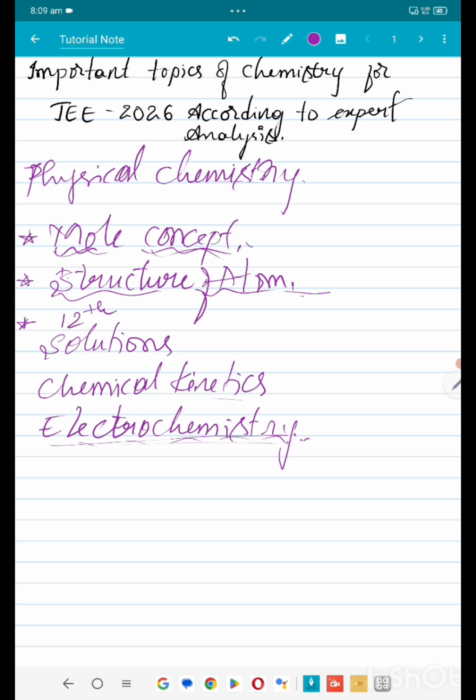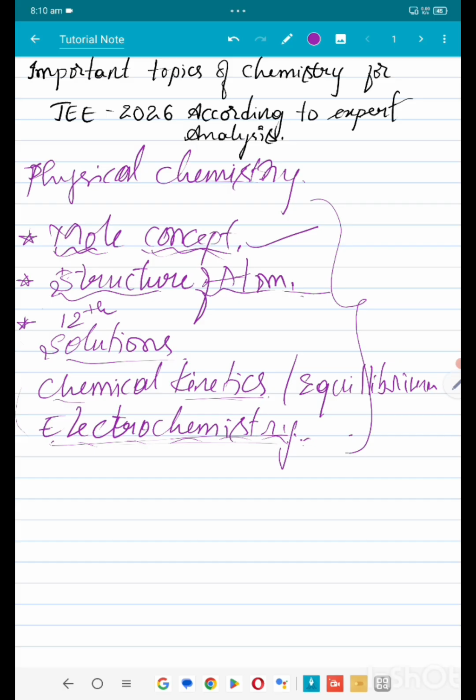And believe me, when you know mole concept, solutions is easy. To understand chemical kinetics, you can check the equilibrium part of first year, but you can directly jump into chemical kinetics as well, and then electrochemistry. So these are the physical chemistry chapters you can consider, without leaving a single one out of these 5 chapters.